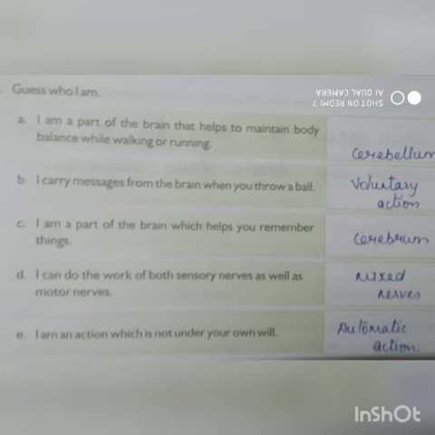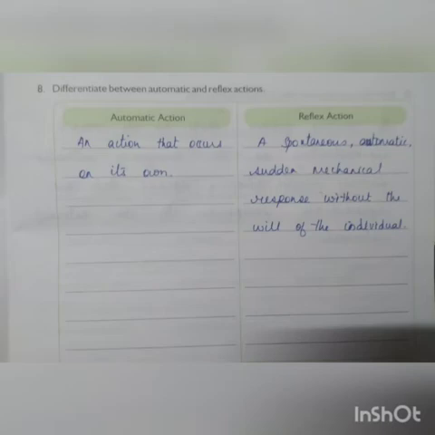Next one, you have to differentiate between the automatic and the reflex action. What is meant by automatic action? An action that occurs on its own. And the reflex action is a spontaneous, automatic, sudden mechanical response without the will of the individual.